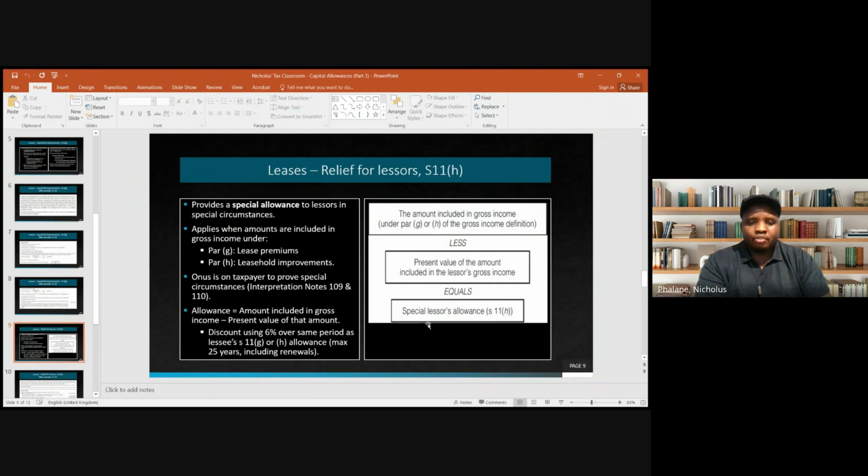Then N is the period that the lessee would have used to calculate the allowances under section 11G and section 11H, right? So basically the lease period, if you are dealing with lease premiums, and then well, also you look at the remaining period if you're looking at leasehold improvements, but limited to 25 years. Then your interest, I, would be 6% as provided. Then you simply compute a present value.